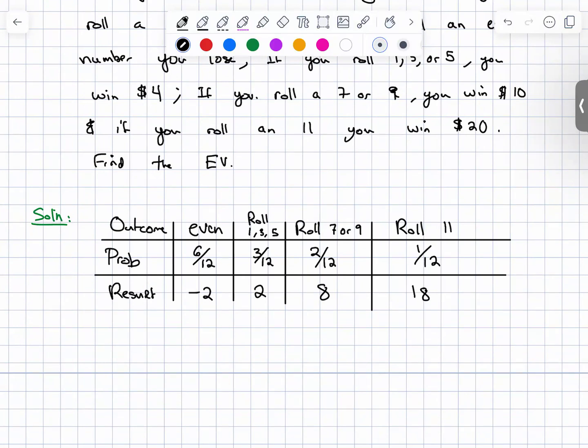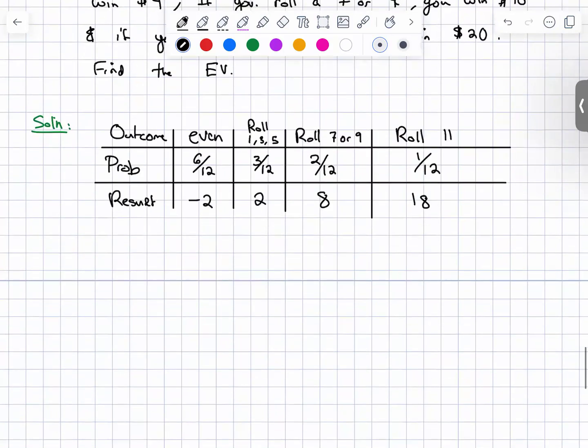And the reason for that is the distributive property of multiplication over addition. The reason why it works either way is that you could think of it as 0 minus 2 as your result, plus 4 minus 2 plus 10 minus 2 plus, and then the probabilities of them. And then you could just factor out the -2 at the very end. So it works either way. You could either take care of the -2 at the very end, or you could take care of it as you go along. Both ways will work.